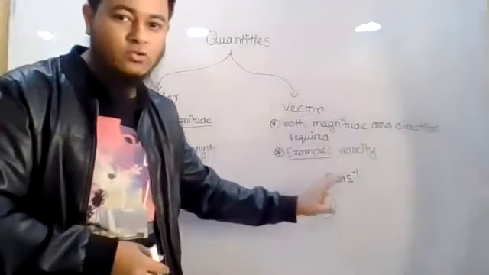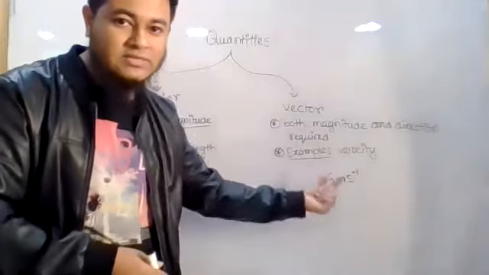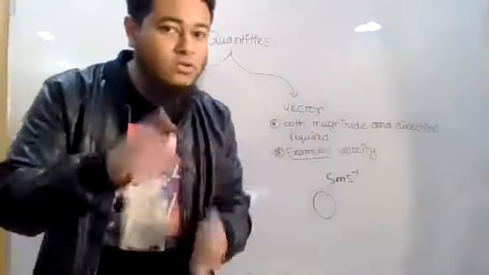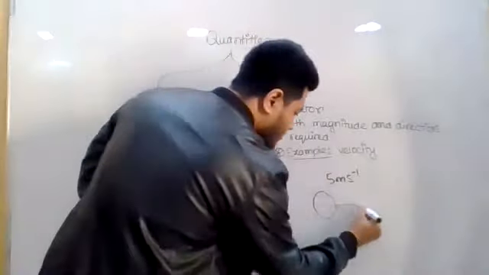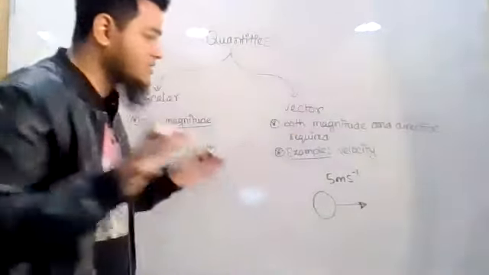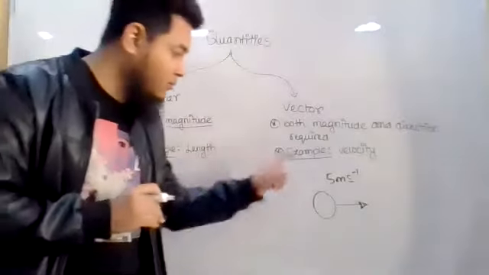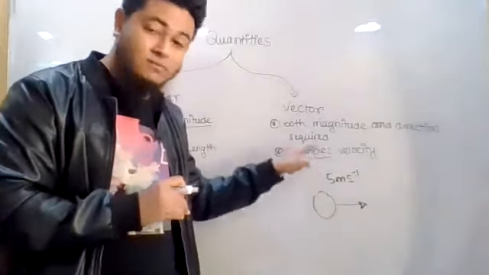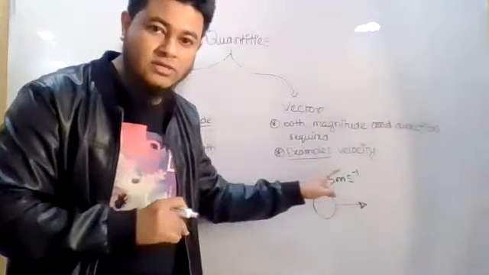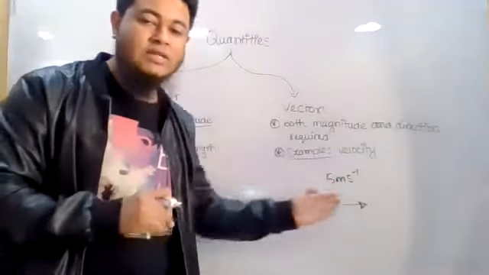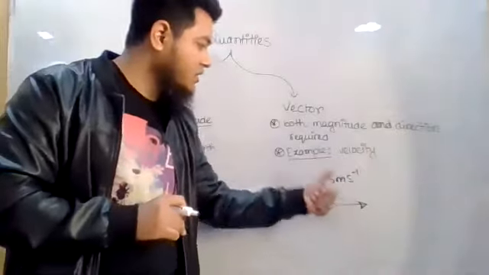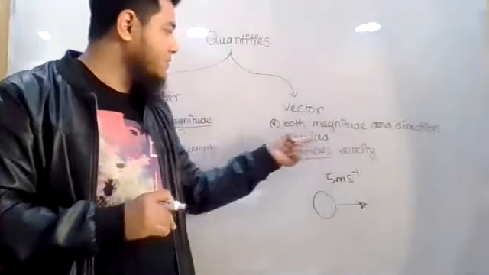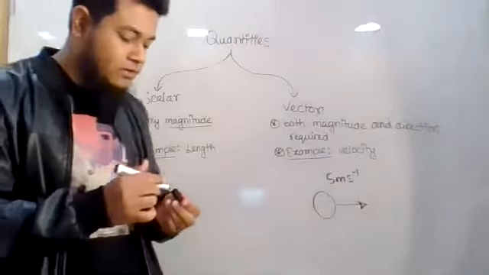When the magnitude is 5 meter per second, see, this is magnitude, but this magnitude is not enough. You have to show the direction also. So I will put an arrow here. Now it is complete information that the body is in motion with 5 meter per second velocity, and it is moving in this direction. So magnitude and direction both are important. That is why it is called vector quantity.